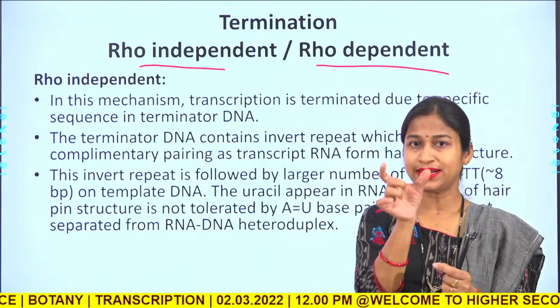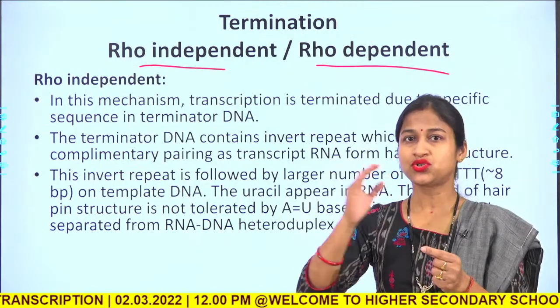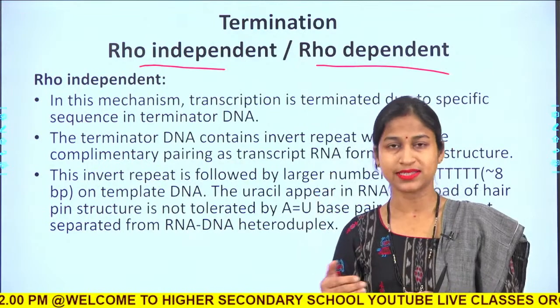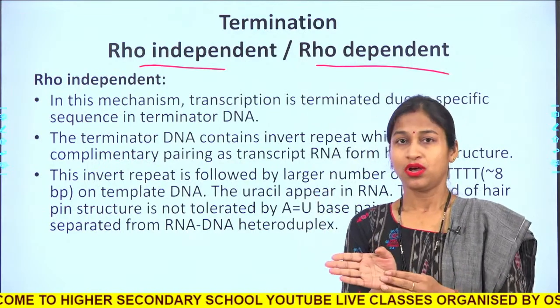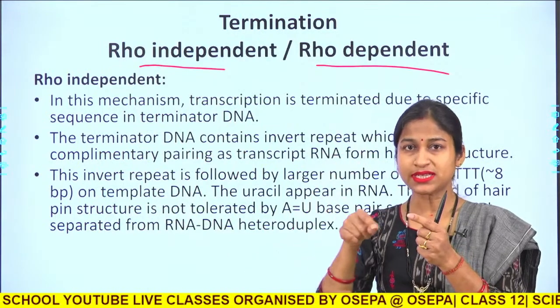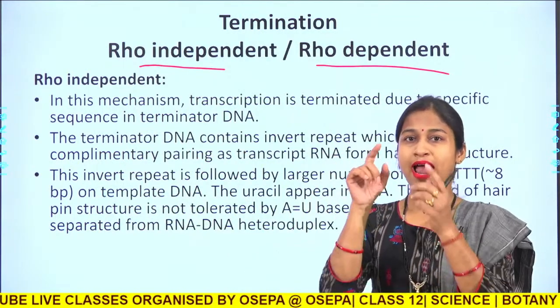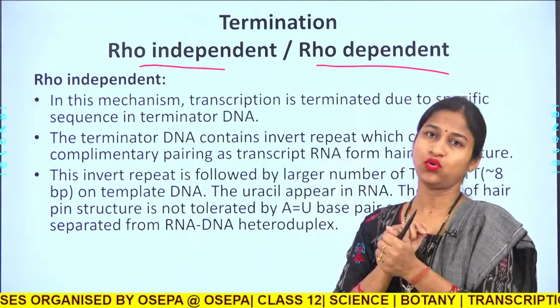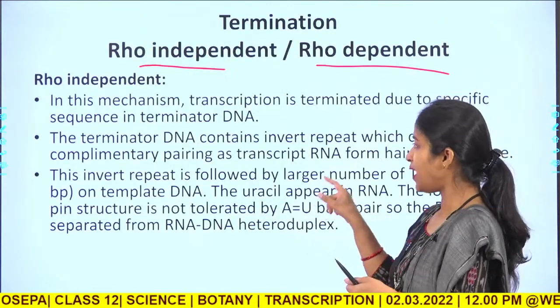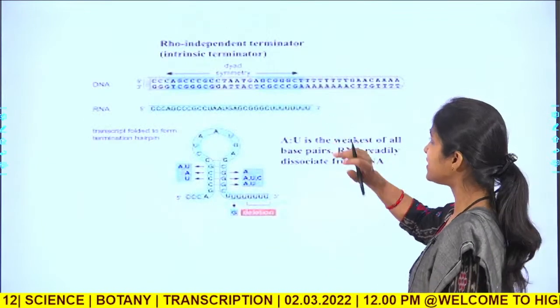Once that GC rich region is transcribed into the RNA transcript, it forms a self complementary region, a stem and a loop, as you can see here.